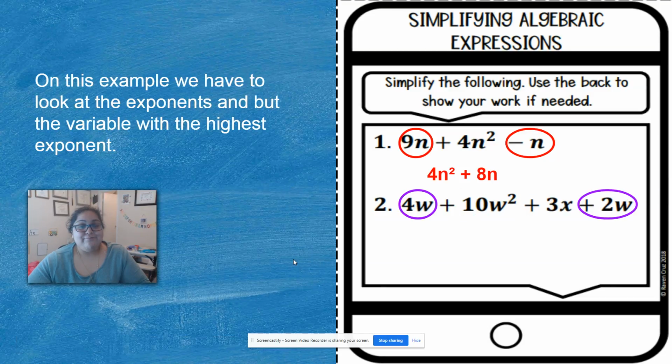Okay, next one. 4w and 2w. Okay, 10w squared, because that's the biggest exponent that I combined in my like terms. And then 6w. And then this right here. Anybody notice what's going on? Anyone? This should not be a w. This needs to be an x. Now, just because all of these had w's doesn't mean that I changed that x to a w. The x is going to stay. It's going to be by itself. You just bring it down, okay?